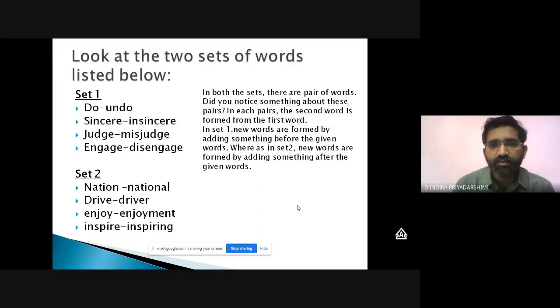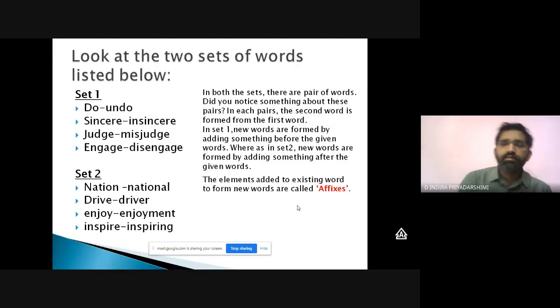However, here is the extra information which I would like to give. The elements added to the existing words to form a new word are called affixes. Elements added before or after the root word are known as affixes.